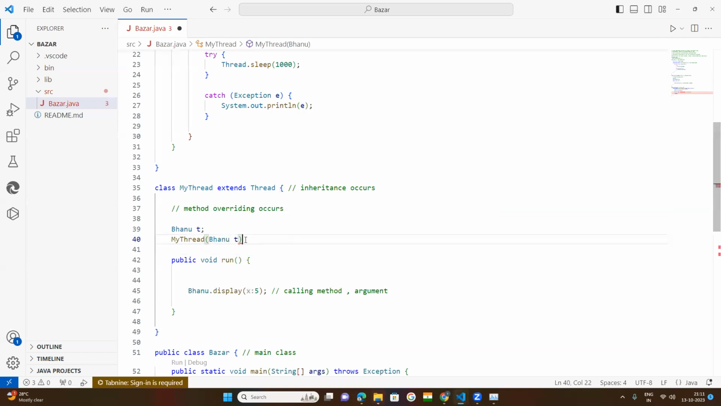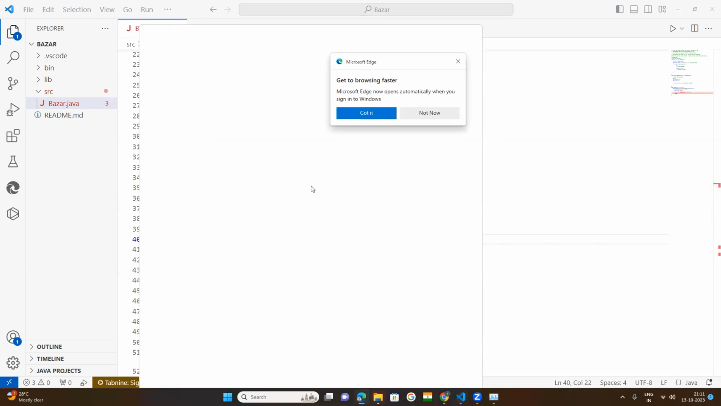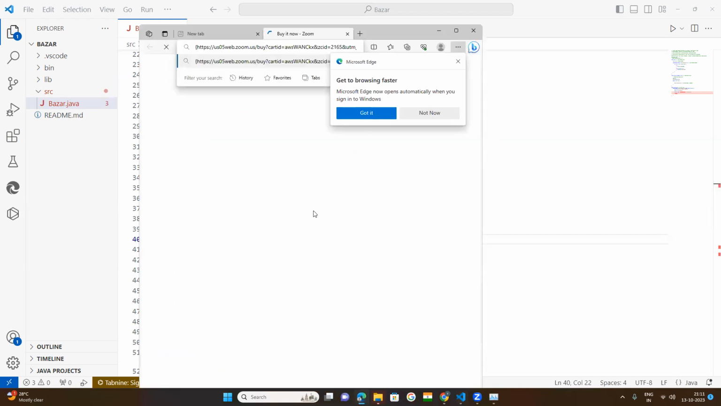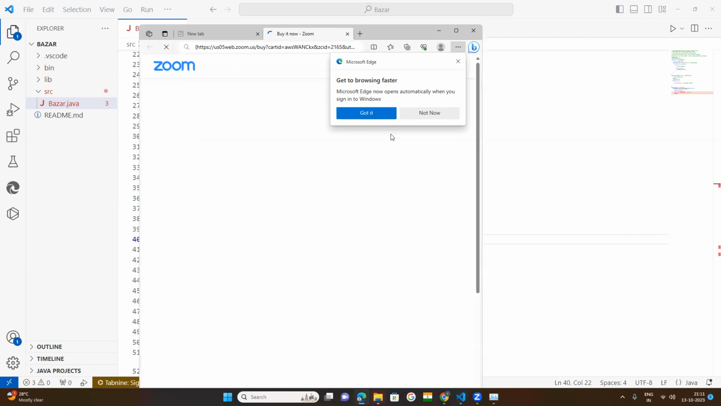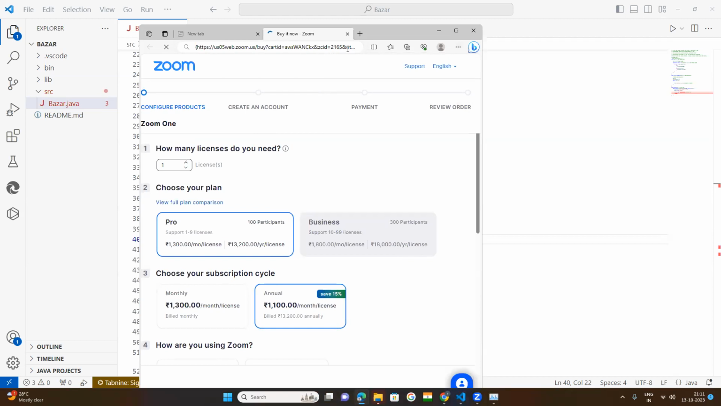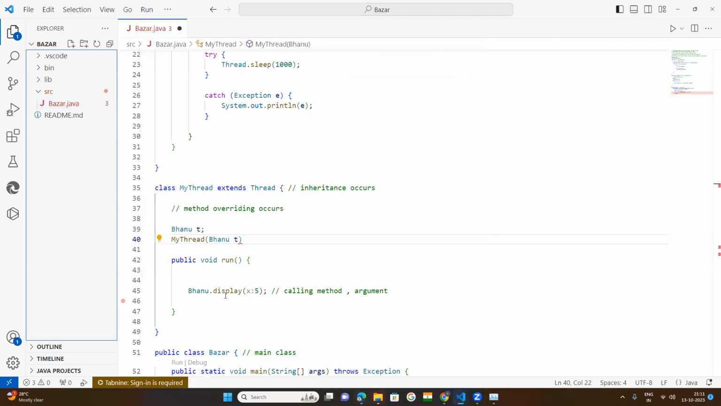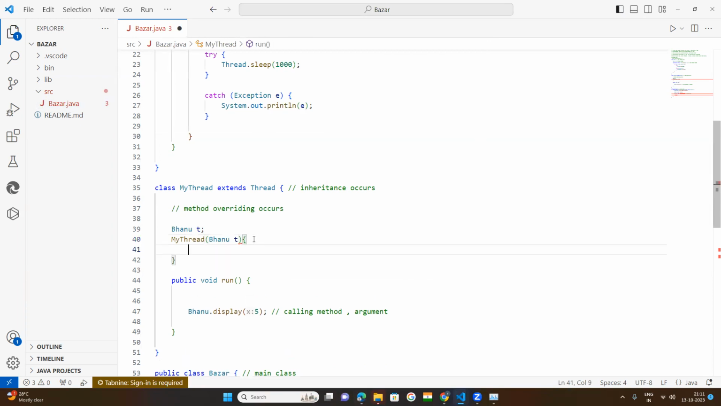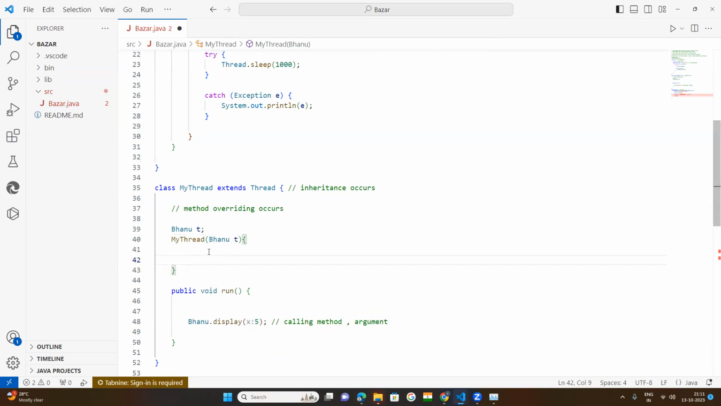Now here you paste some line of code. Got it. Where is that? What happened? I got it. Go to browsing faster. What is it doing here? Okay.